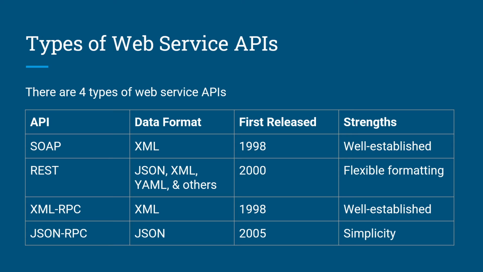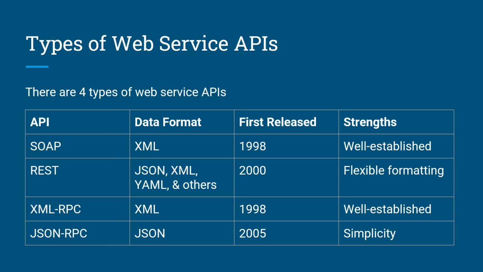Types of web service APIs. There are four types of web service APIs. First is SOAP or Simple Object Access Protocol. It uses XML format and it was released in 1998. One of its strengths is it is well established.